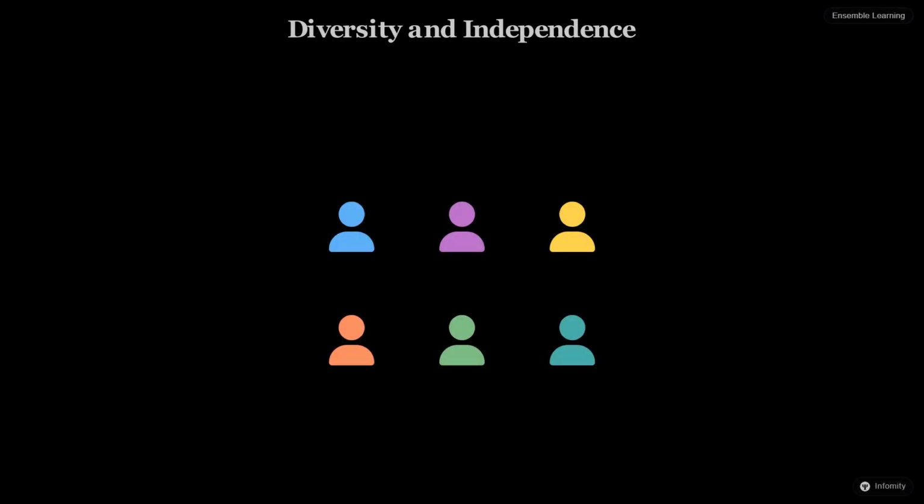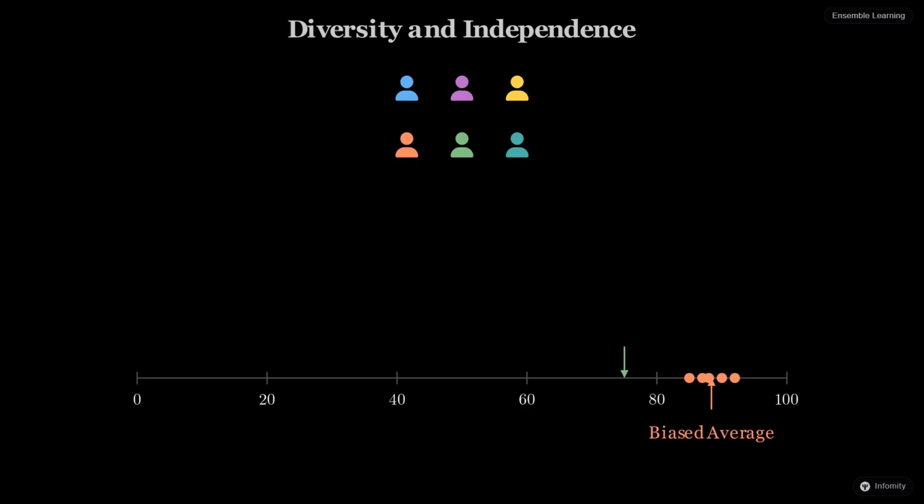The secret to this success is diversity. If everyone in the crowd shared the same bias, the average would be just as wrong as the individuals. In ensemble learning, we want our models to be independent and make different mistakes. When one model is overpredicting, another should be underpredicting, so their errors do not correlate.